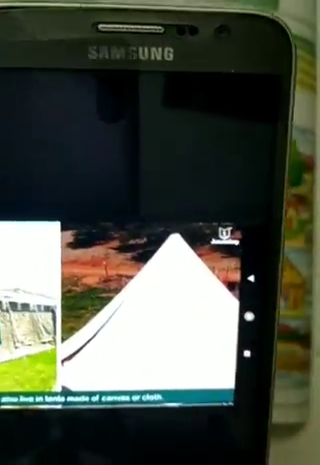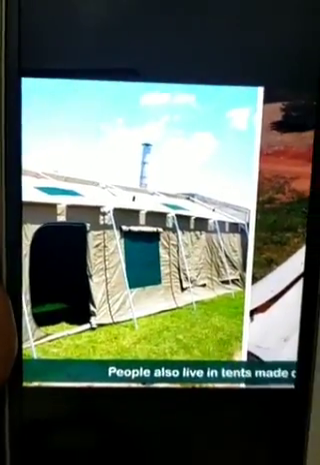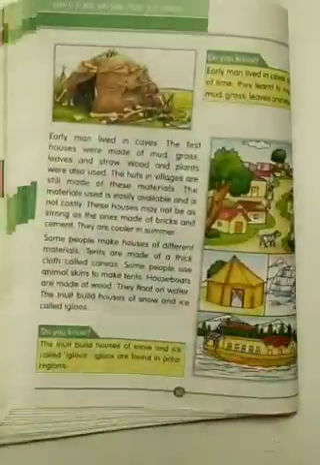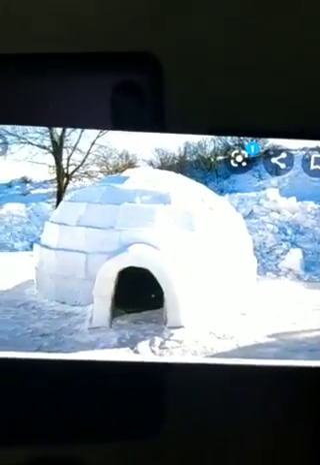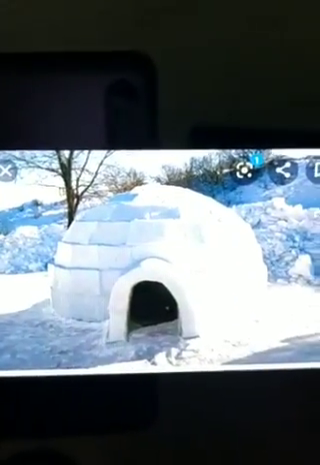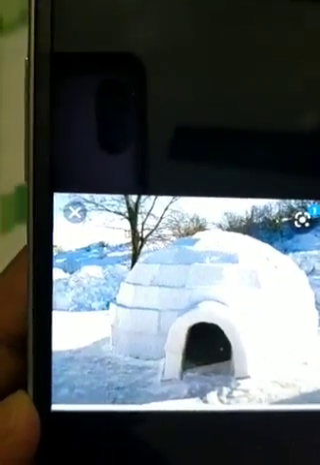Then tents, you can see the tent here. Tent made from canvas. Here you can see the tents. Okay. Then igloo, you can see the igloo made of snow. So you will say, teacher, how are people living in snow? Then you can see they are wearing such types of clothes, they are known as Inuit.